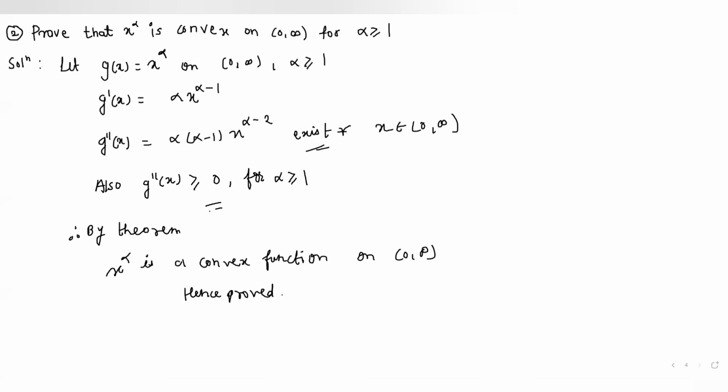So now in this video we have studied LP space, the LP norm, and convex function and strictly convex function. Now in the next video we will start with inequalities, which are Jensen inequality, Holder inequality, and Minkowski inequality. Okay, thank you.